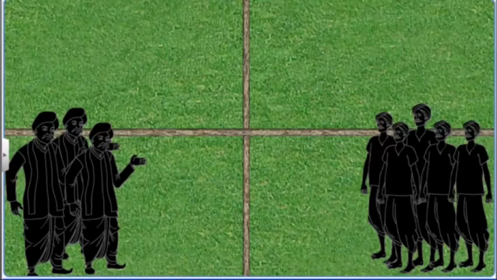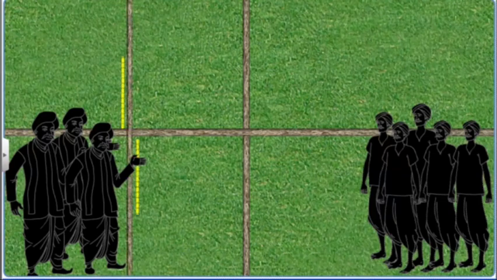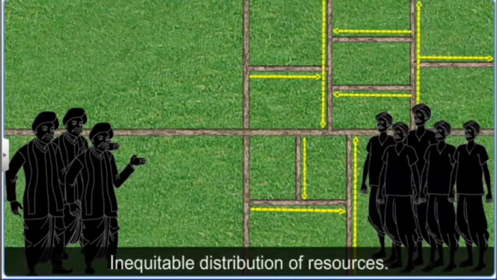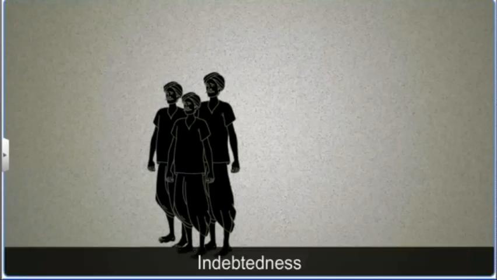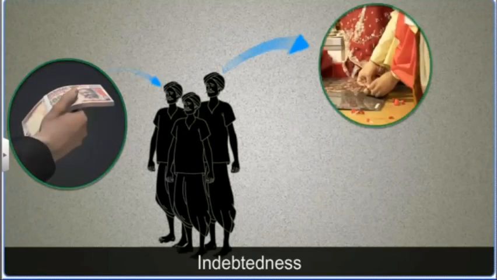There is an unequal distribution of resources in our society. A small number of wealthy people have control over large shares of resources, which is called unequal distribution of resources. Poor people often borrow money for their religious ceremonies and marriages.